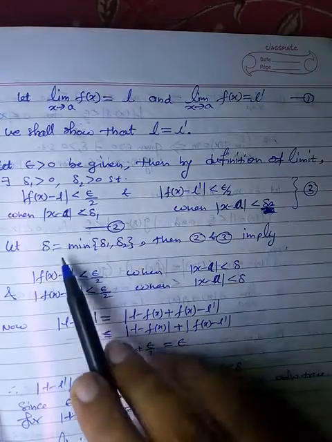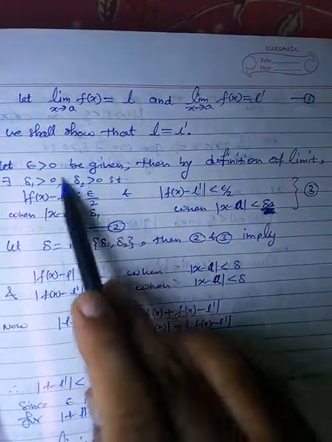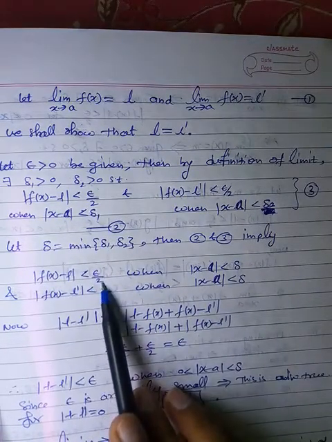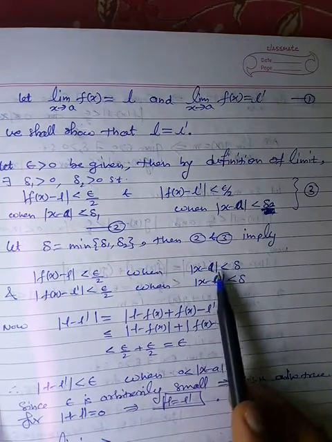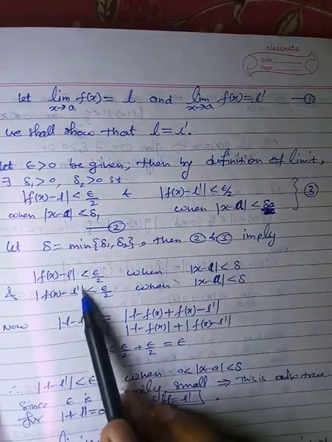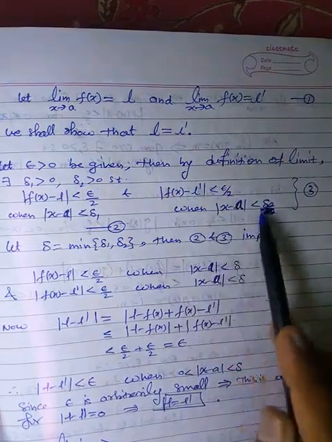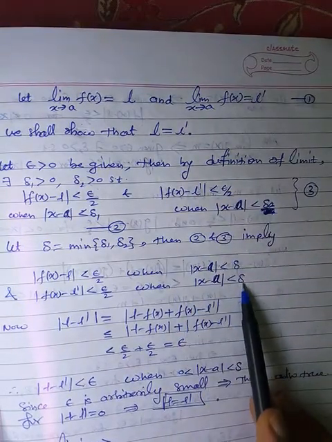So this is delta minimum, and then conditions 2 and 3 imply that magnitude of f of x minus L is less than epsilon by 2 when magnitude of x minus a is less than delta. Similarly here, magnitude of f of x minus L dash is less than epsilon by 2 when, according to this condition, magnitude of x minus a is less than delta.